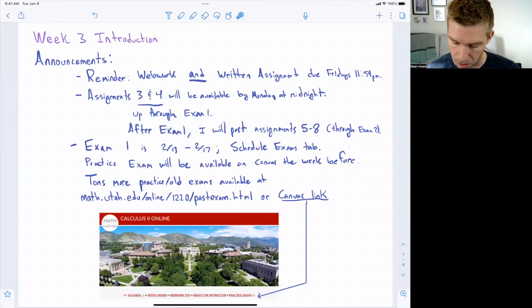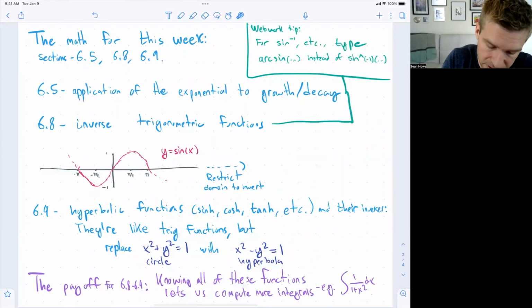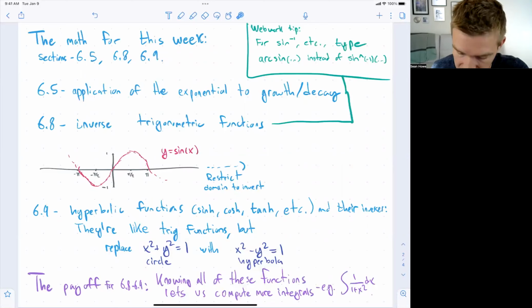I just want to say a little bit about the math for this week. So we're covering sections 6.5, 6.8, and 6.9. You'll notice conspicuously, we are not covering sections 6.6 and 6.7. I'll say a little bit about that on the next slide, but let me first tell you what's in these sections.